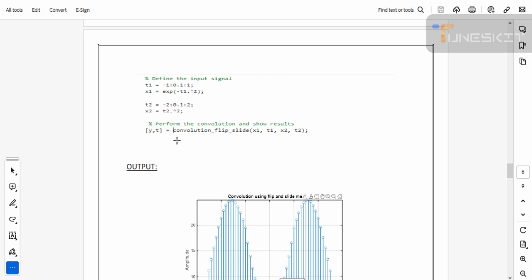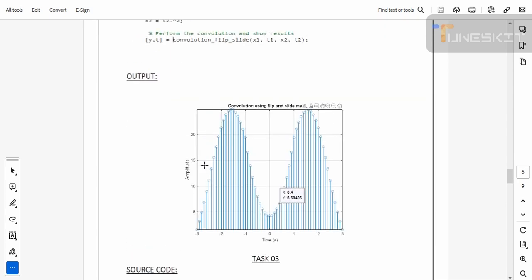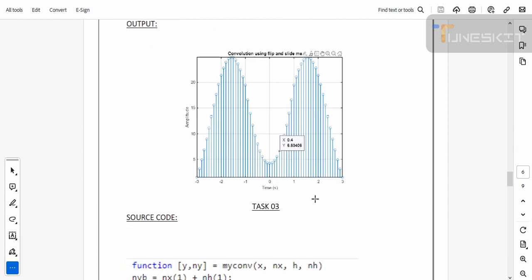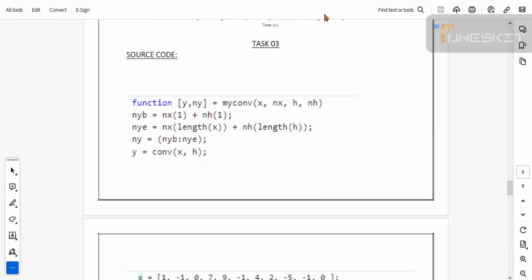When we simulate this code, we obtain this output. As we can see, the time range is -3 to 3, and these signals are convolved using the flip and slide method.